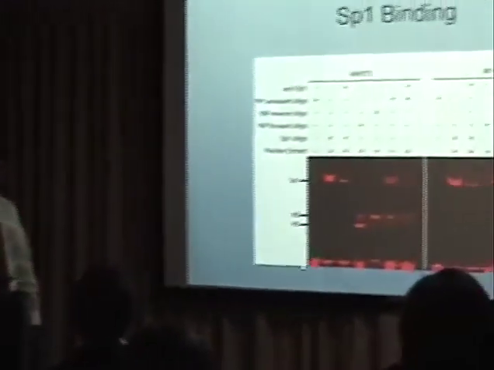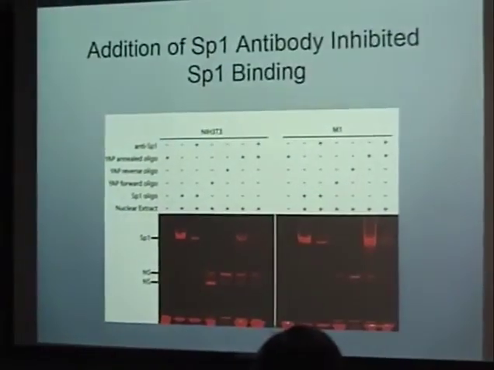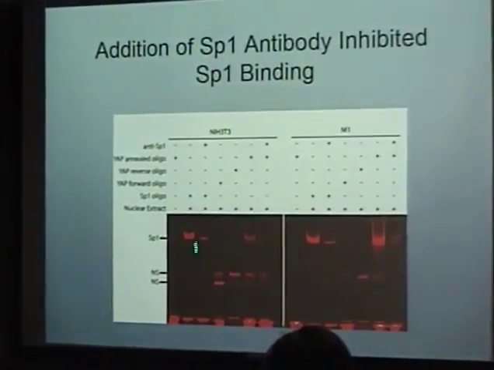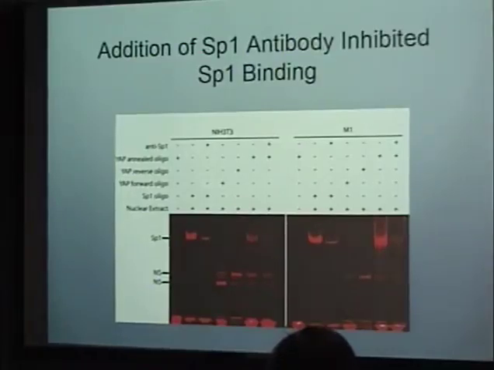So when I did this with 3T3 and M1 nuclear extracts, I'll just go through this slide. The first lane is just the DNA oligo with no shift. And the second is a positive control, in which I designed a consensus SP1 binding site sequence oligo. And I see a shift in the band to this position right here. And when I add the SP1 antibody, I see a reduction in the intensity of the band rather than a supershift.